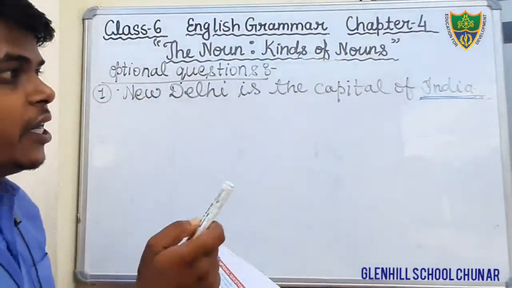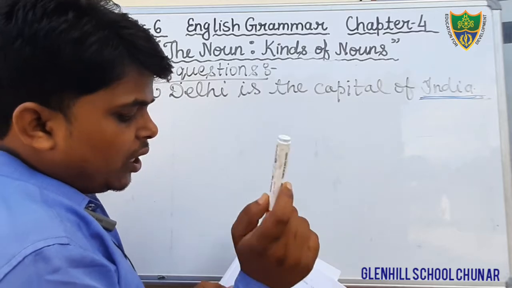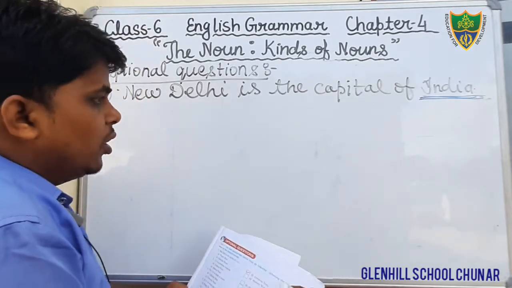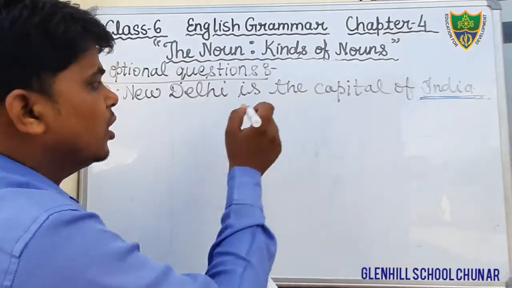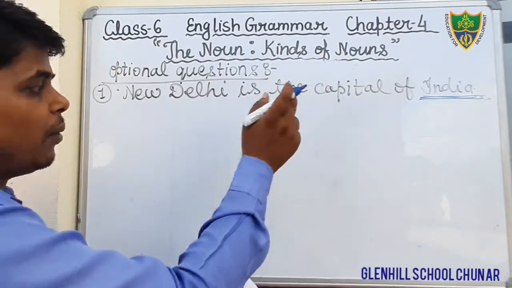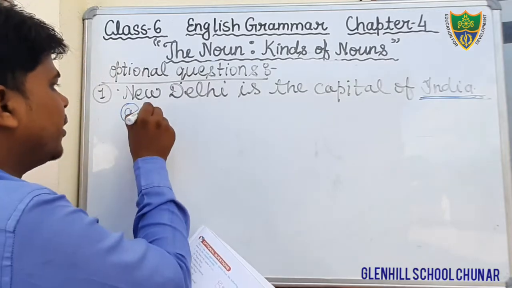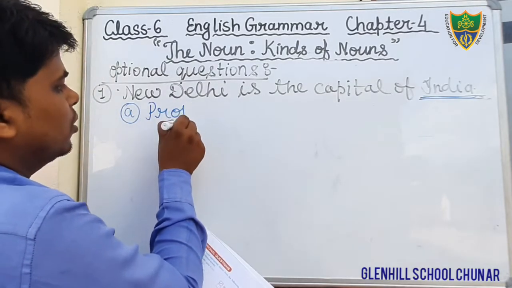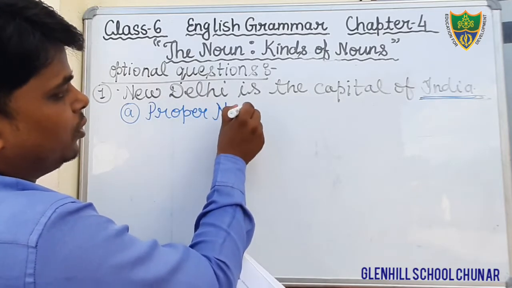You have to tell India is what kind of noun. I have already told you it is the name of a particular country. Therefore that is a proper noun. So option number A, proper noun, is the correct option.